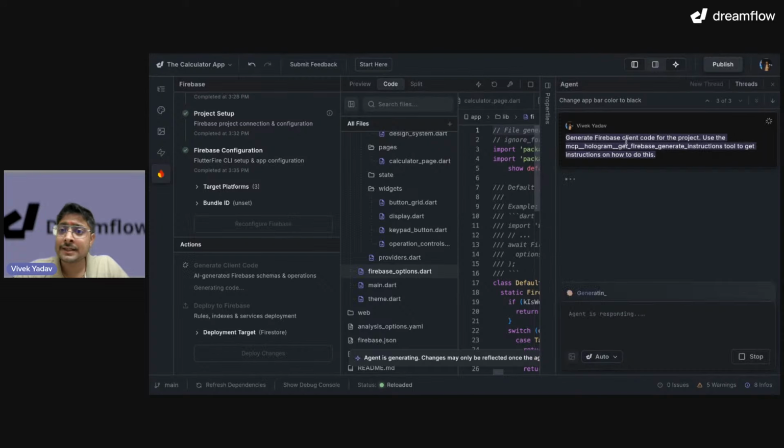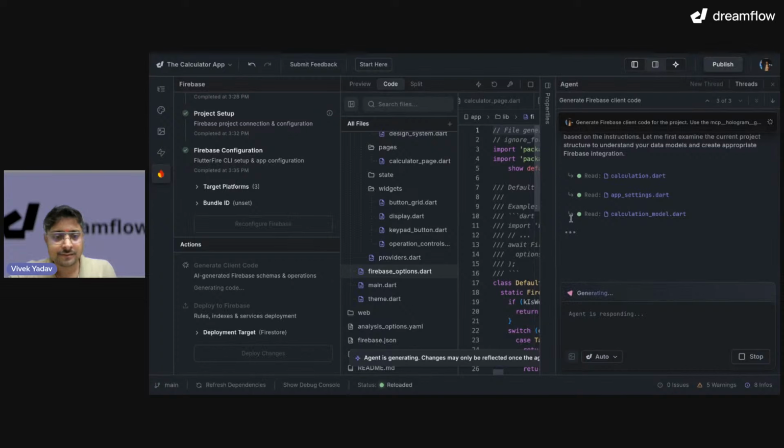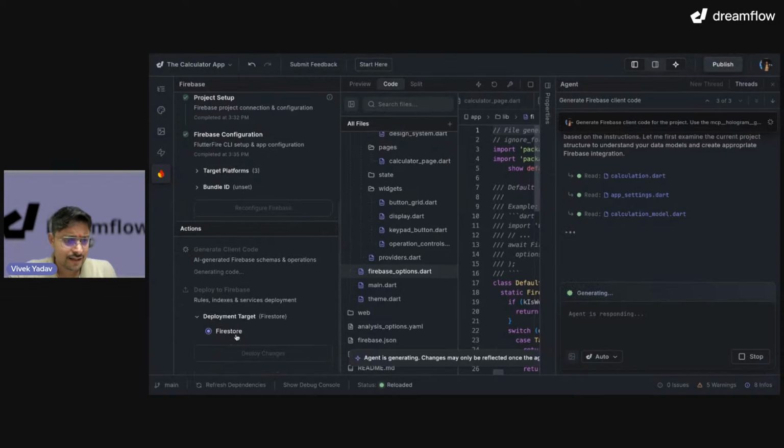We can see here an automatic prompt has been added. Ideally, I should have done it in a new thread. Okay, cool, whatever. It is saying generate Firebase client code for the project. Use MCP, get Firebase. So this is an internal MCP, and similarly there are a lot of MCPs that Dreamflow uses internally to get the stuff done, and that is how it is able to generate such good quality code. Okay. And after that I have deployment. So if I want to deploy, I can deploy it to Firestore directly.